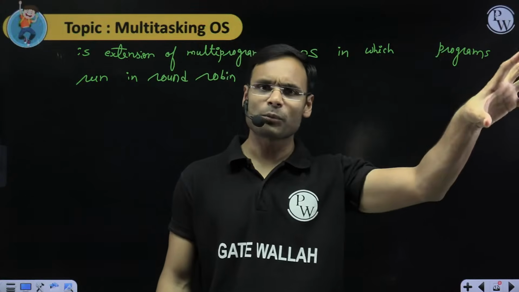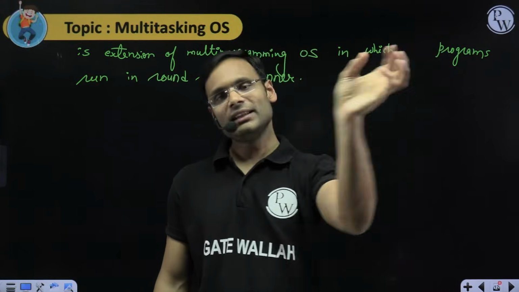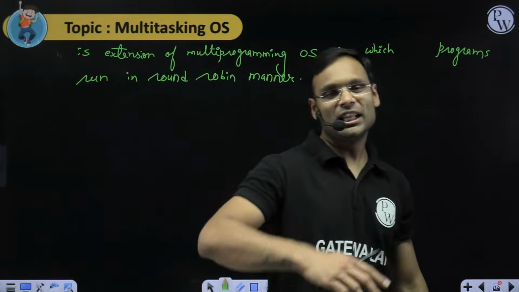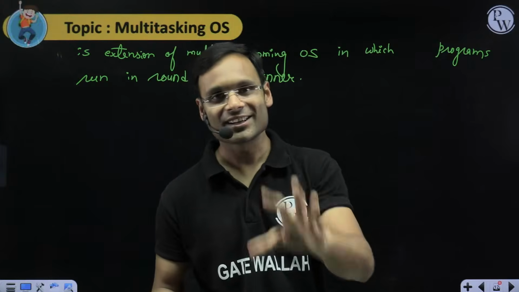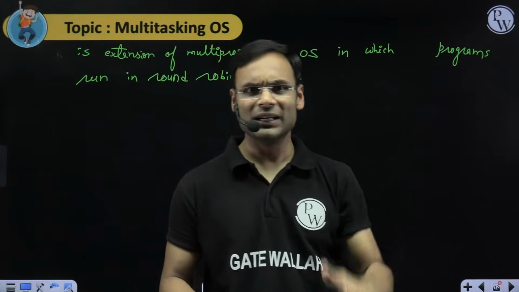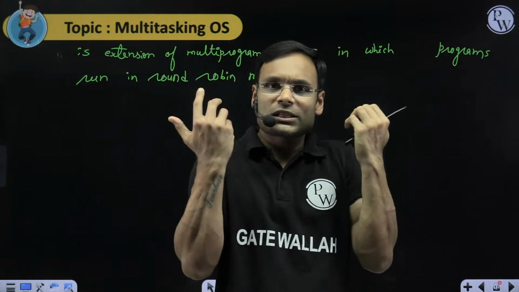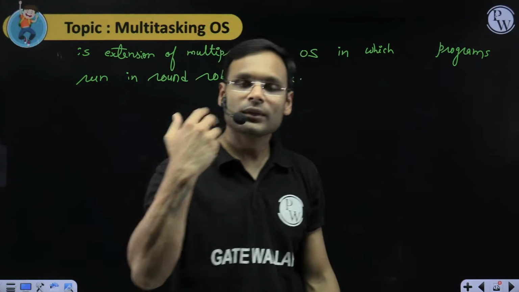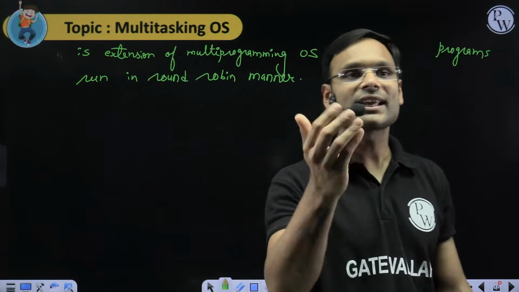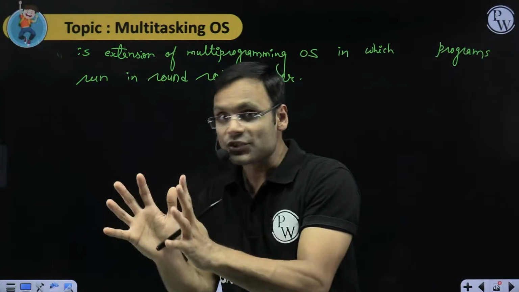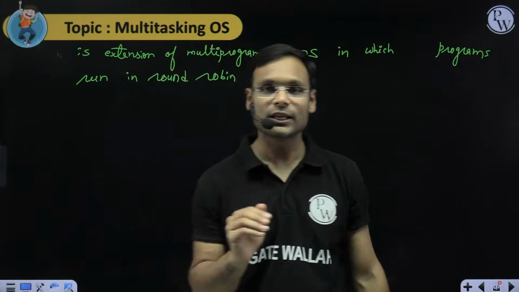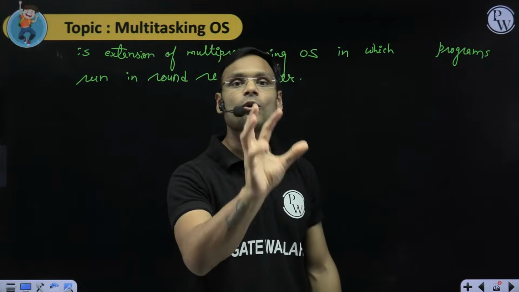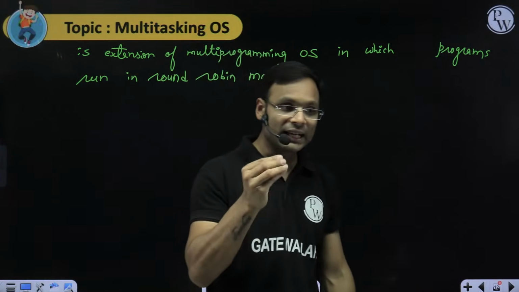You run P1 program for the entire day, and then P2 program for 2 hours, then P3 program for some 1 hour, then again P1 program for 5 hours, then P2 program for just 5 minutes. Processes will run on the CPU with a free hand. Anyhow processes can run. There is no restriction. There is no pattern. But here in multitasking OS, programs are running on the CPU, yes, but there is a pattern.